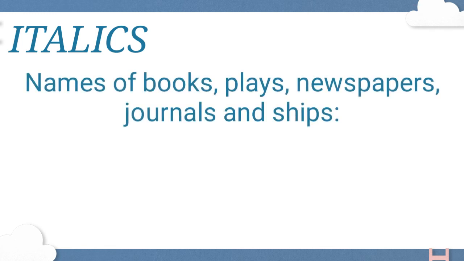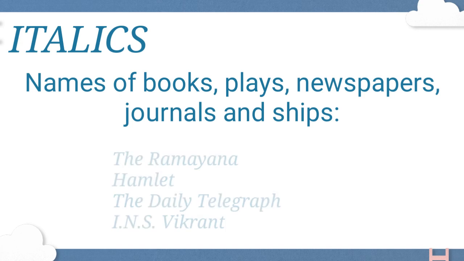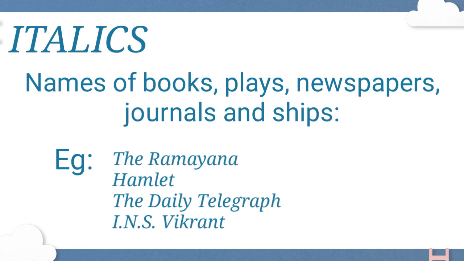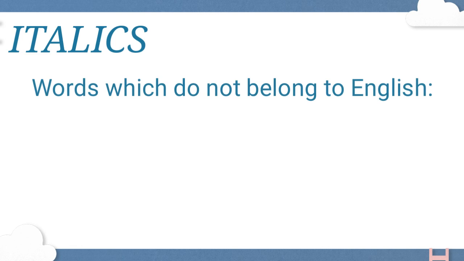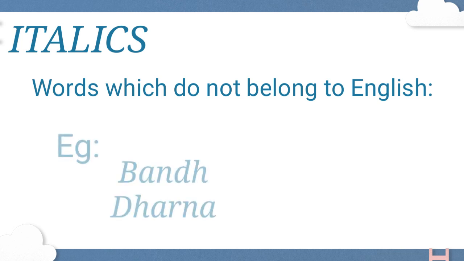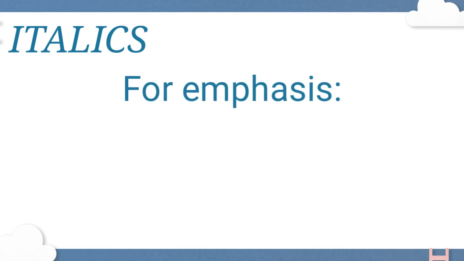Next, we are moving to the usage of italics. Italics are used for the names of books, plays, newspapers, journals, and ships. Example: the Ramayana, Hamlet, the Daily Telegraph, INS Vikrant, etc. Italics are used for words which do not belong to the English language: bandh, dharna, and all. In some cases, for emphasizing something, we use italics.